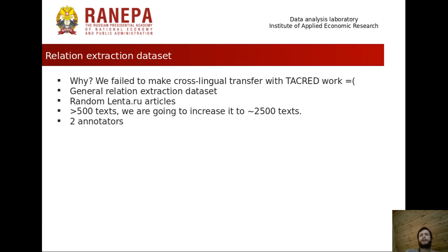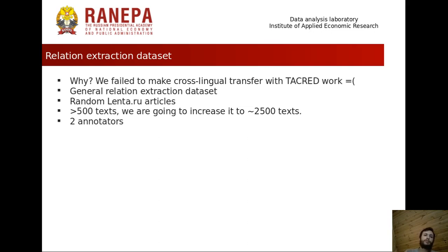We tried translating it. We tried the same method as Davletov with multilingual BERT models, but still we couldn't make it work. Maybe someone will succeed in it. That's why we decided to create this general relation extraction dataset.